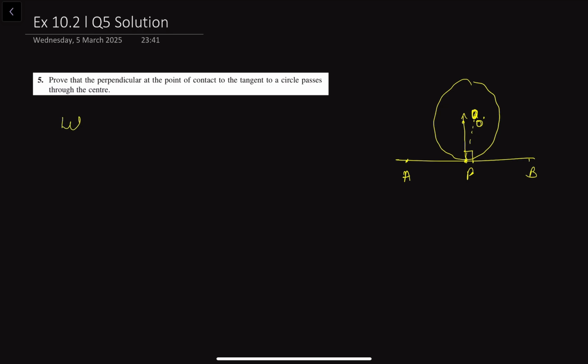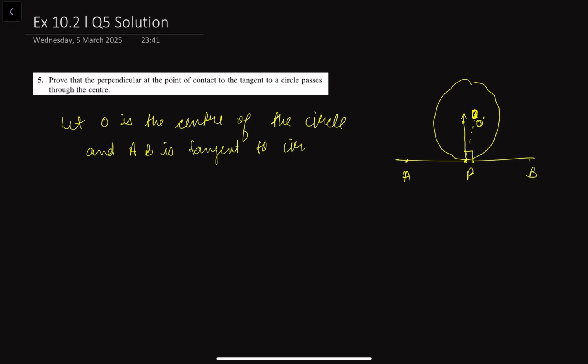Okay, so we will say let O be the center of the circle and AB is a tangent to the circle. We have to prove that the perpendicular to AB which we have drawn at P passes through O.